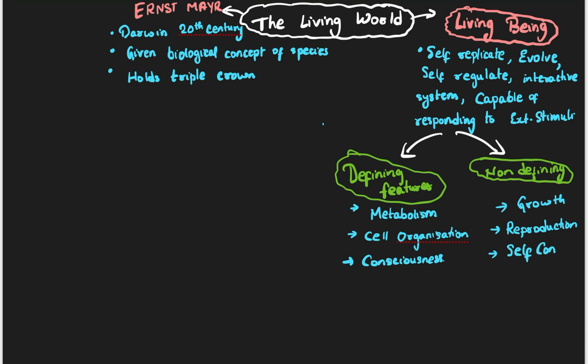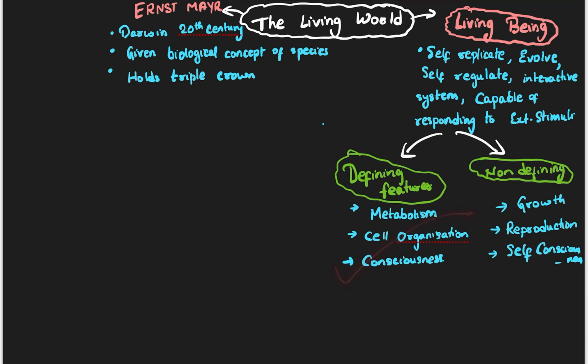Except human beings, no other organism has self-consciousness. That means they are all not living? They are living. Other organisms do have consciousness. Don't feel like they don't have consciousness. Other organisms do have consciousness, but they don't have self-consciousness. Okay, so that is the meaning. So these cannot be called defining features. Based on these, you cannot consider something as living.